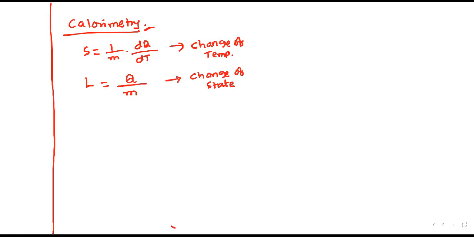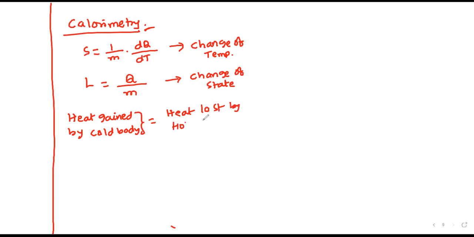The principle in calorimetry is that heat gained by the cold body or cold object is equal to heat lost by the hot body. And thereafter we have the heat capacity.